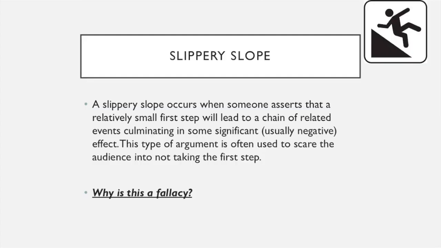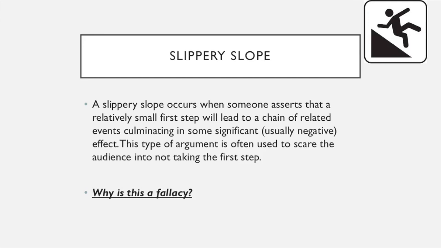Slippery slope. A slippery slope occurs when someone asserts that a relatively small first step will lead to a chain of related events, culminating in some significant, usually negative effect. This type of argument is often used to scare the person into not taking that first step. So this is a fallacy because you're assuming that one thing will lead to another, which will lead to another, which will lead to another.